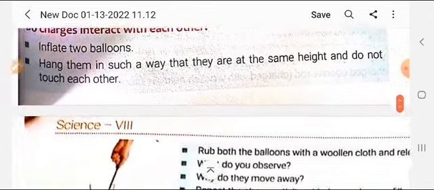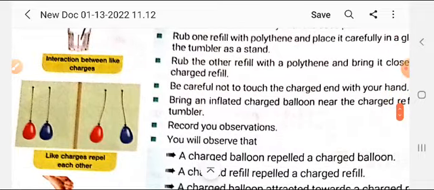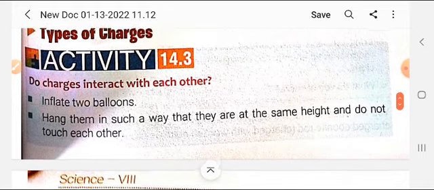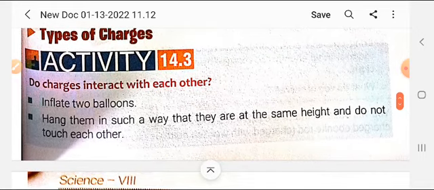Now student, come to the types of charges. Do charges interact with each other? Yes, charges interact with each other because there are two charges, positive and negative. Only opposite charges attract each other, but similar charges repel. If two positive charges are brought near each other, both objects will repel. If two negatives are brought near, they will also repel. But if positive and negative are brought in front of each other, they will attract each other.